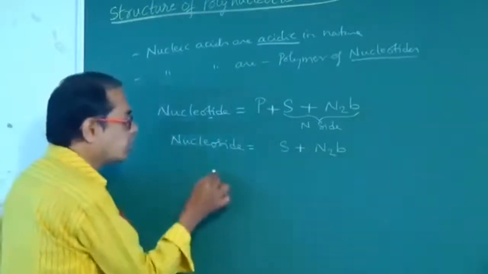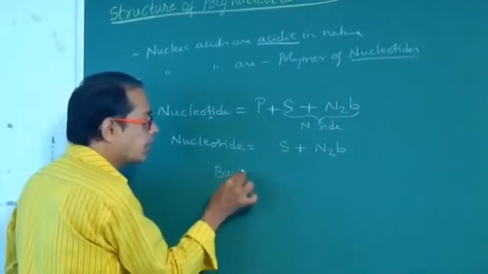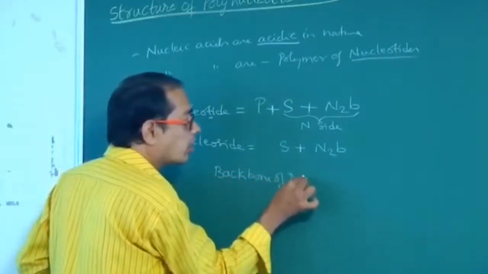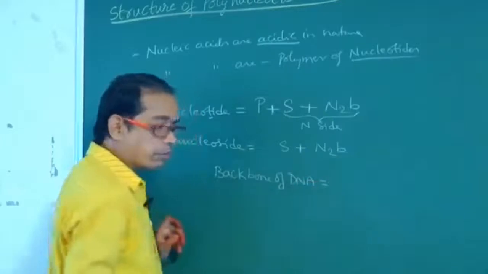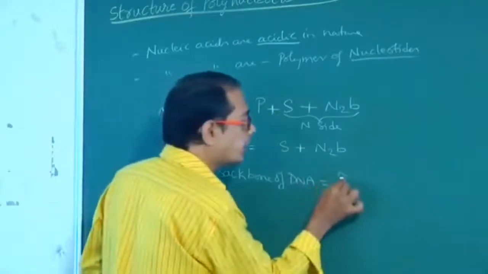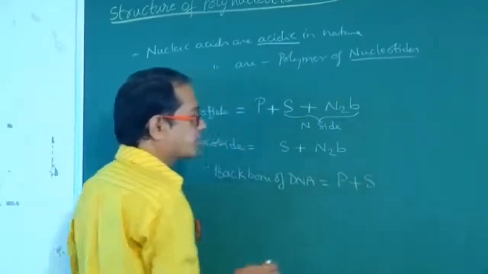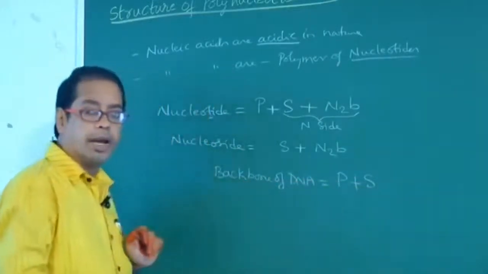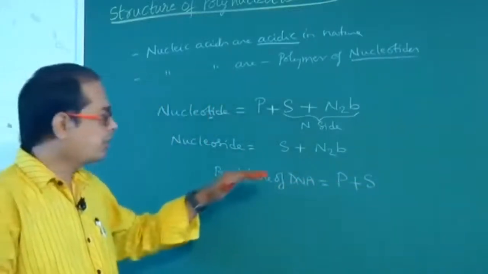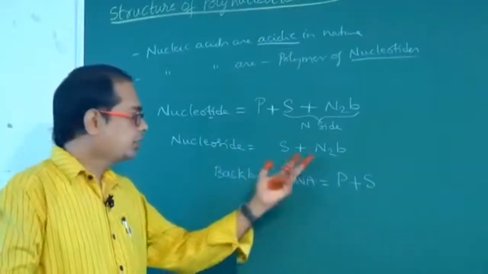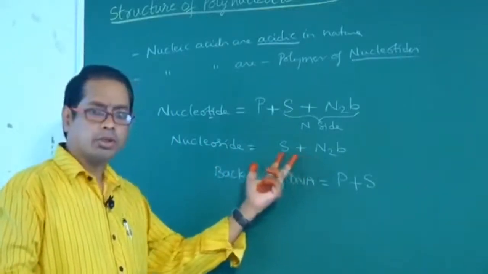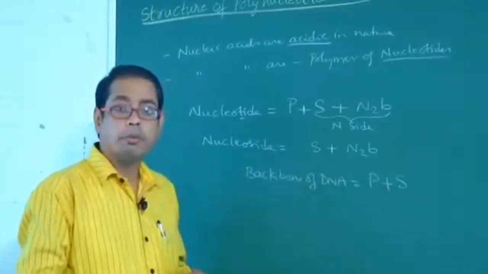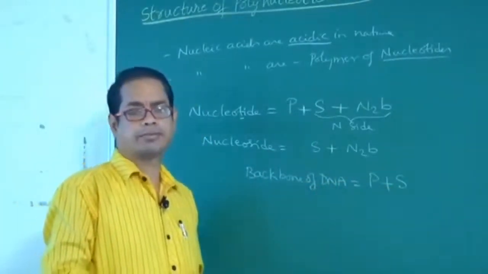Next one, what is meant by the backbone of DNA? Backbone of DNA is nothing but P plus S. Phosphate group and sugar together are called the backbone of DNA. This is also very, very important. These two together are called nucleoside. P plus S together are called the backbone of DNA.